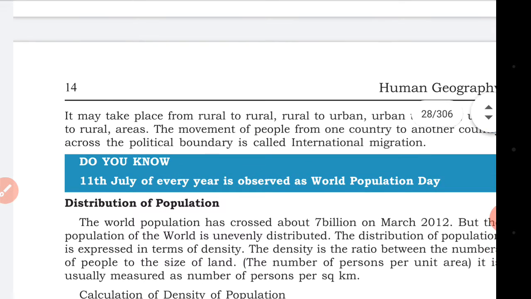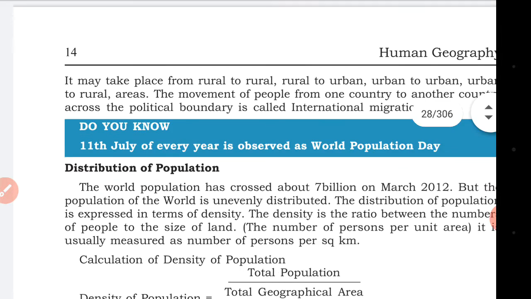When a person is moving from country to country, like from India to Bangladesh or India to America, that is international migration.